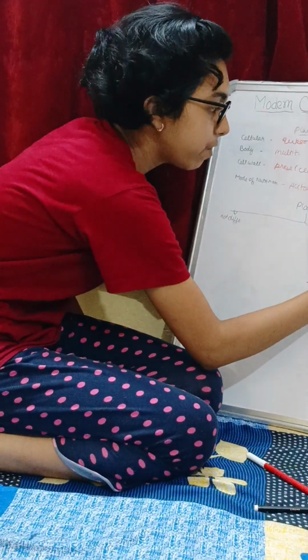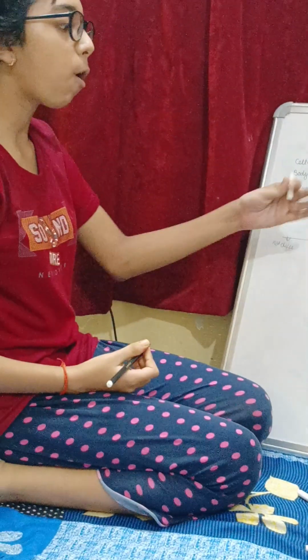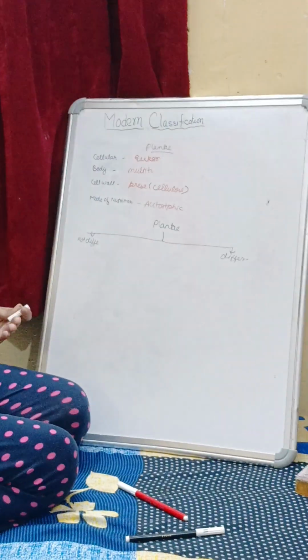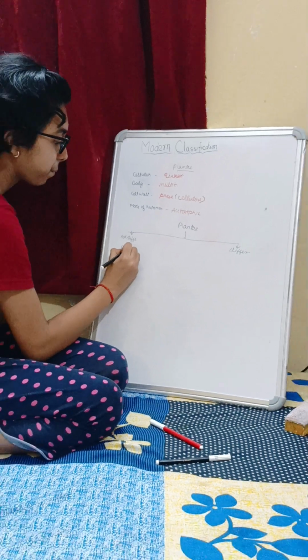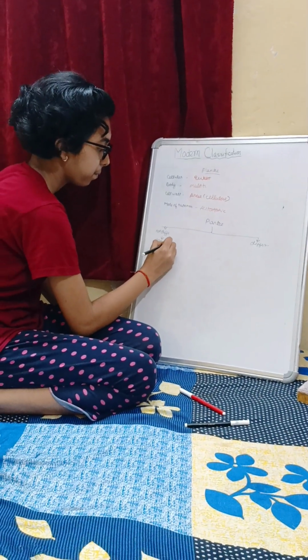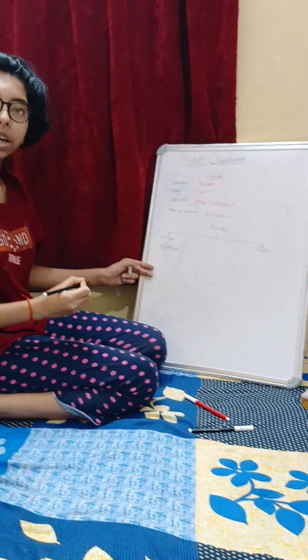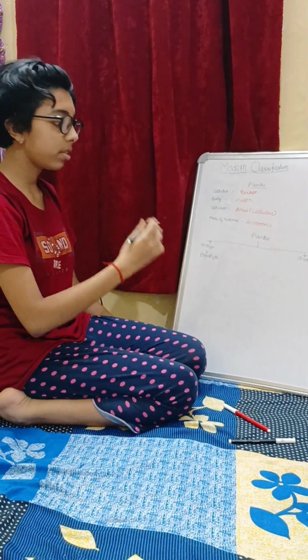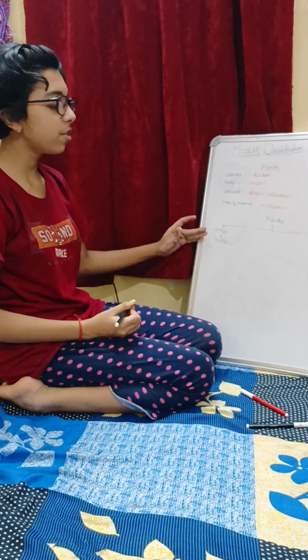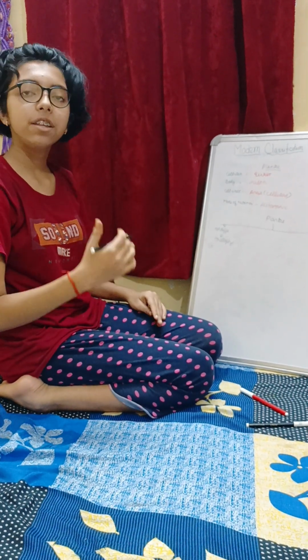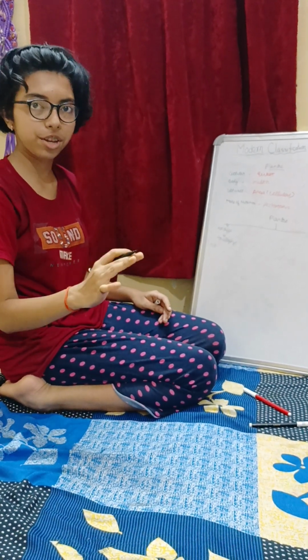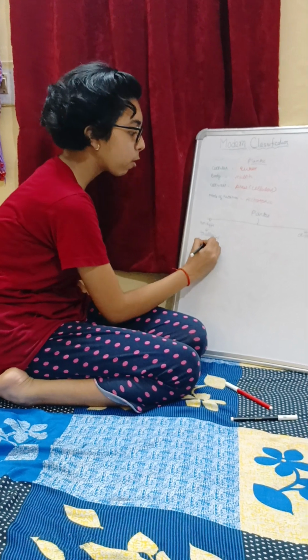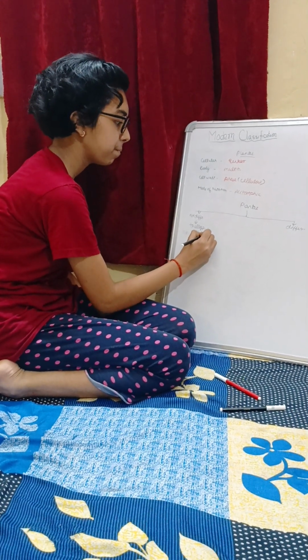Not differentiated means that the roots, leaves, stems and flowers are not differentiated. These are called thallophyta, commonly known as algae.